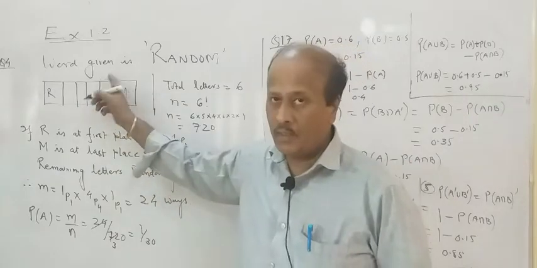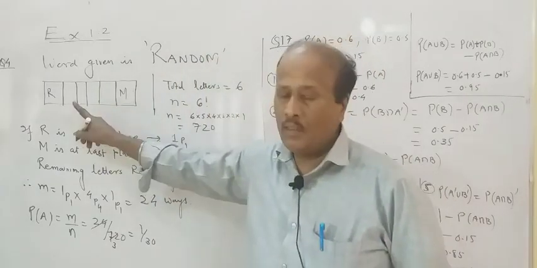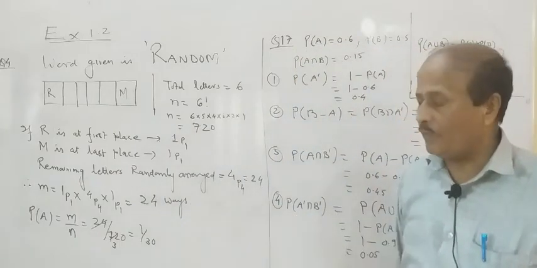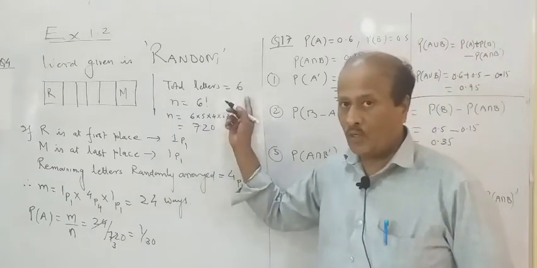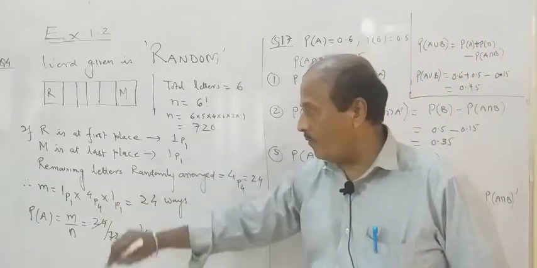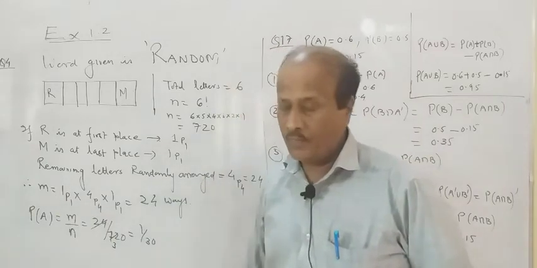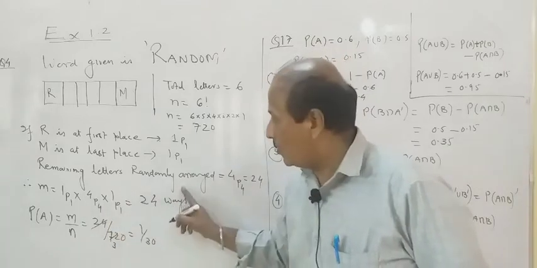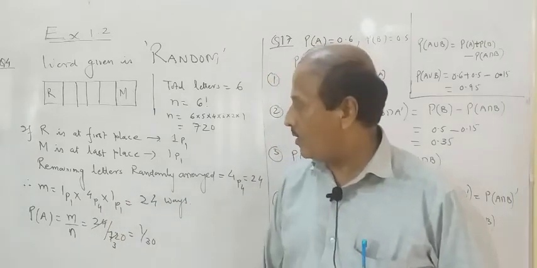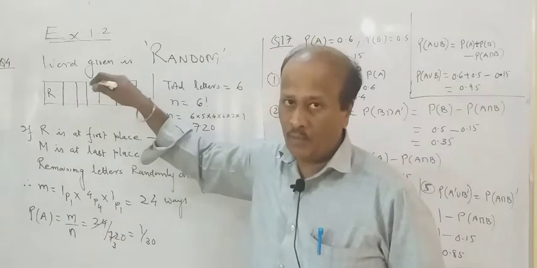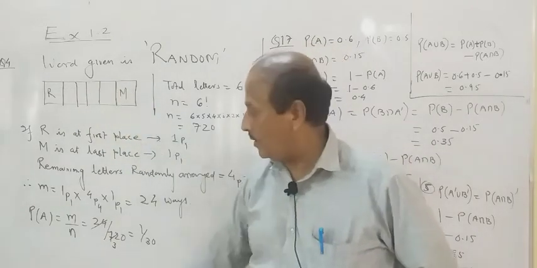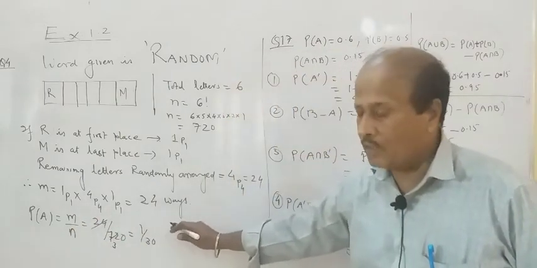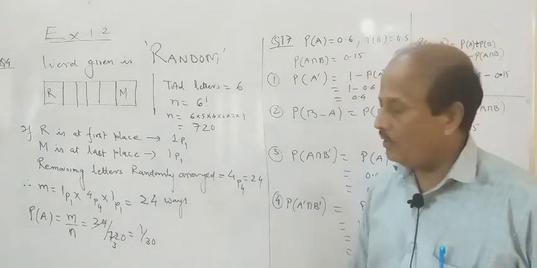Remaining letters of the word RANDOM can be arranged randomly. So it can be arranged in 4P4 ways, otherwise 24 ways. So our m will be, according to that formula of probability, first place 1P1, other letters in the form of 4P4, last place again 1P1. So together it will be 24 ways. So probability of that event, that a word can be obtained by the given condition, is m upon n, meaning 24 upon 720. Calculate it, answer will be around 130. You can utilize your calculator also.